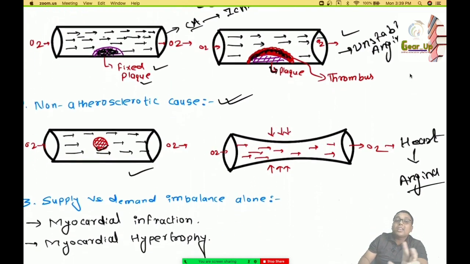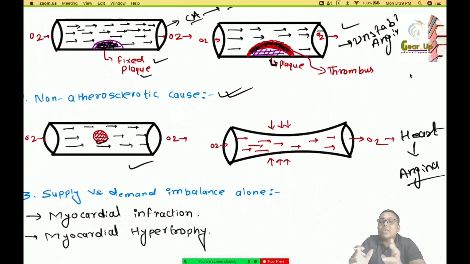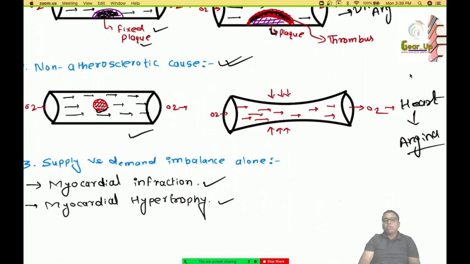Apart from the atherosclerotic and non-atherosclerotic causes, there may be one more cause for angina, which is supply versus demand imbalance alone. This supply versus demand imbalance alone may be caused either by myocardial infarction or by myocardial hypertrophy. So these are the possible causes of angina pectoris.